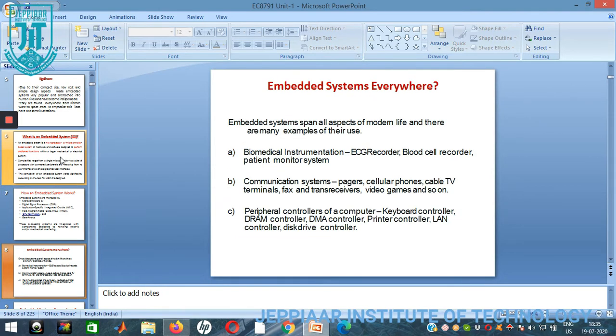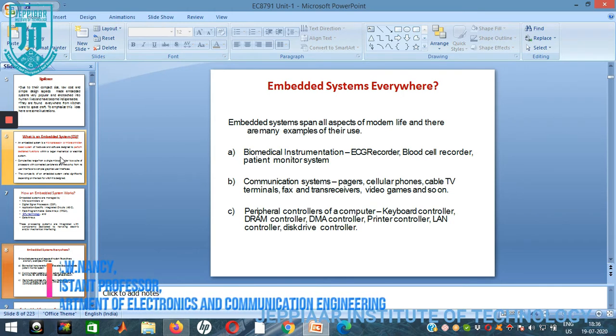Embedded systems are everywhere. As we saw earlier, from kitchenware to spacecraft, everywhere in day-to-day life we are using embedded systems. Embedded systems span all aspects of modern life and there are many examples of their use. First is biomedical instrumentation, that is the ECG recorder, blood cell recorder, patient monitoring system. In communication systems, we have pagers, cell phones, cable TV, fax, video games, etc. And in peripheral computers and controllers, a keyboard controller,